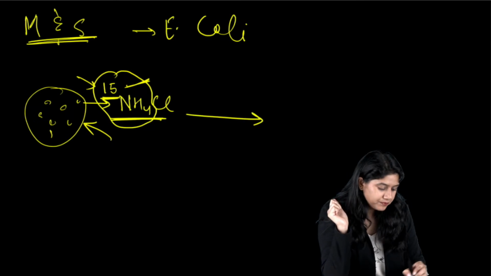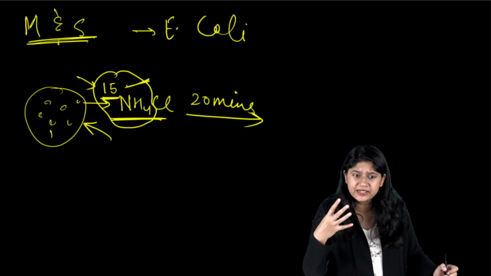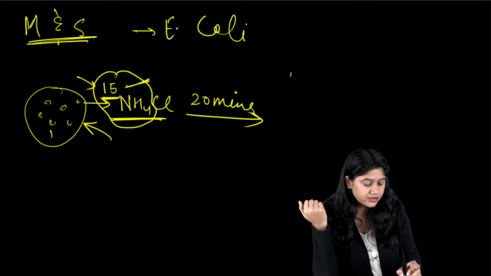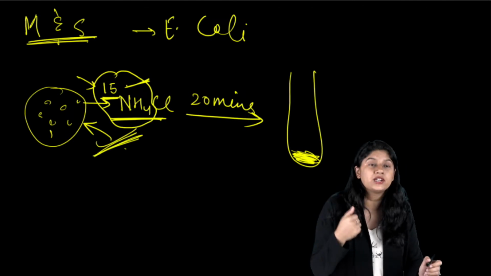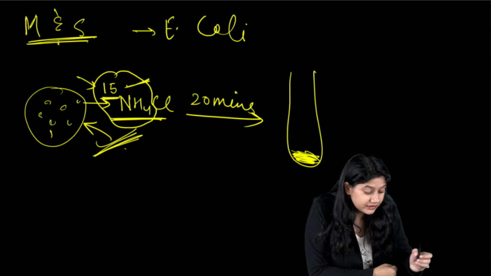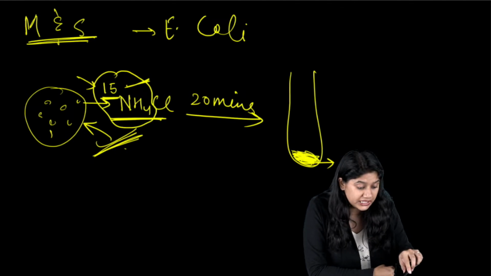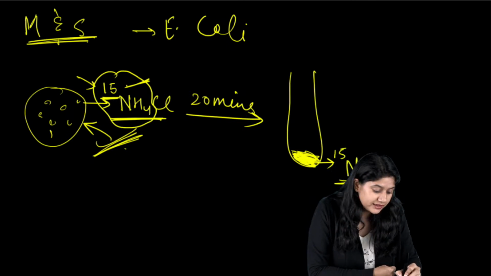After 20 minutes, the replication will happen, and of course they will divide. Then they did centrifugation. In the centrifugation, we know that as the nitrogen got incorporated inside the DNA, the DNA was at the bottom because it's heavy nitrogen. It's not 14, but 15. So we saw that the DNA was at the bottom.